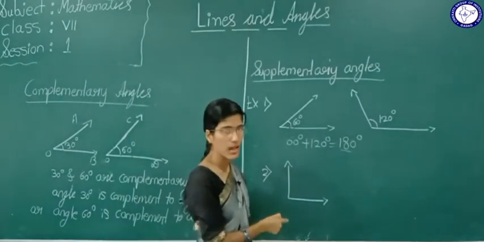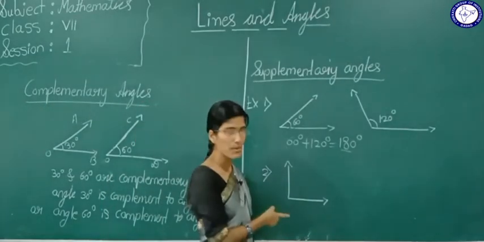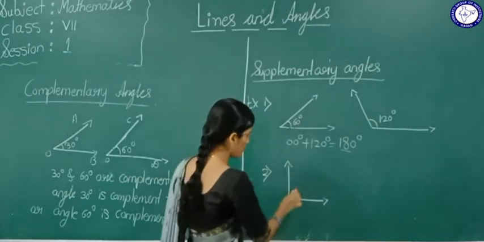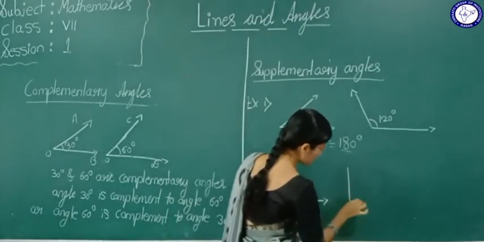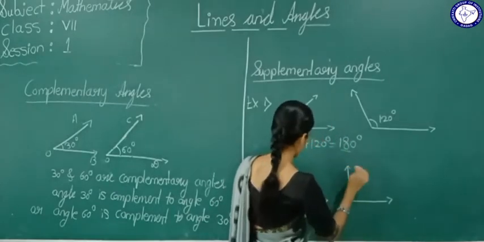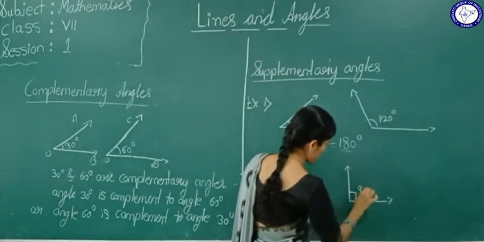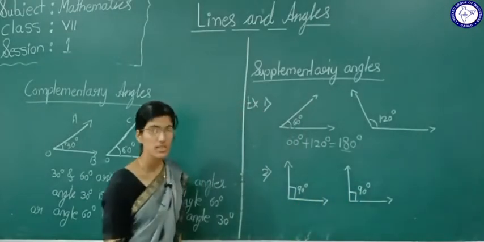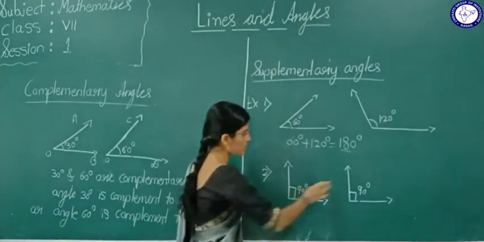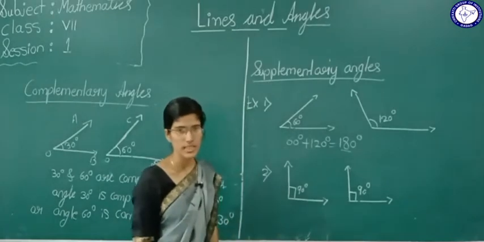Now tell me, I will give an example. Is this a supplementary angle or no, you tell me. Here this is a 90 degree angle, and here also it is a 90 degree angle. Now tell me, are these two angles supplementary angles? Yes. Why? 90 degree plus 90 degree is 180 degree. Yes or no?